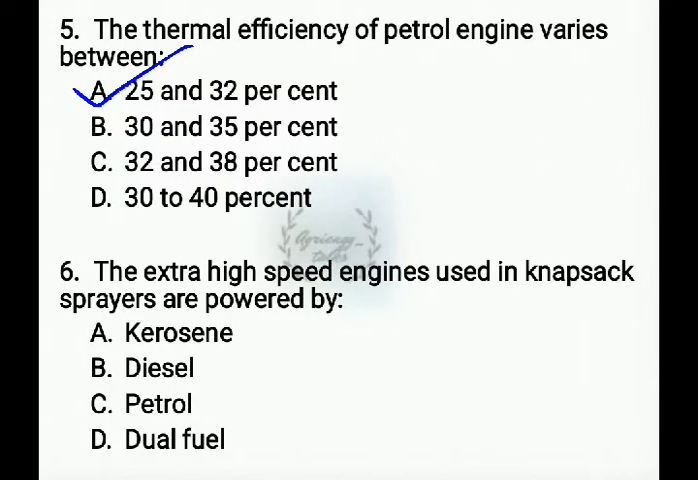Next question. The extra high speed engines used in knapsack sprayers are powered by, options are kerosene, diesel, petrol, dual fuel. The answer is petrol. We use petrol for operating knapsack sprayers engine.